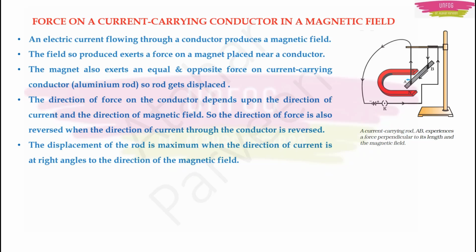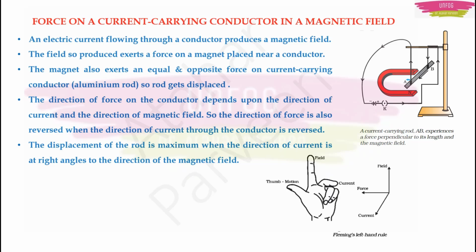First of all, if I switch on, the electric current flowing through this rod will produce a magnetic field. This magnetic field will exert force on the nearby magnet which is placed near it. This magnet also will exert a force upon that rod or the conductor, and this force will be equal and opposite. So the rod moves.